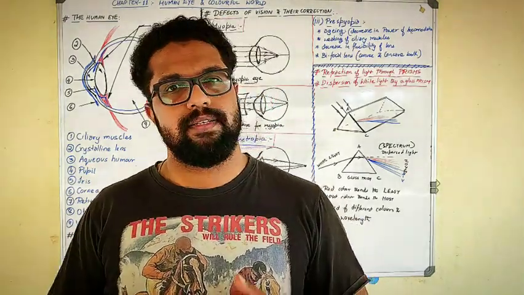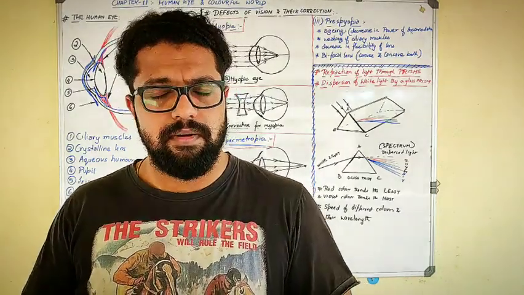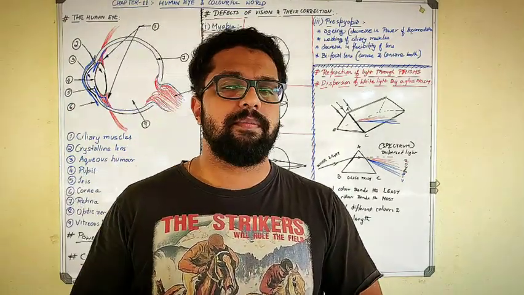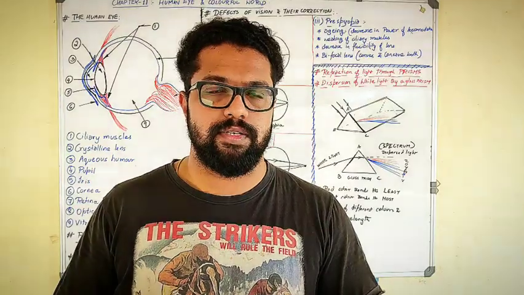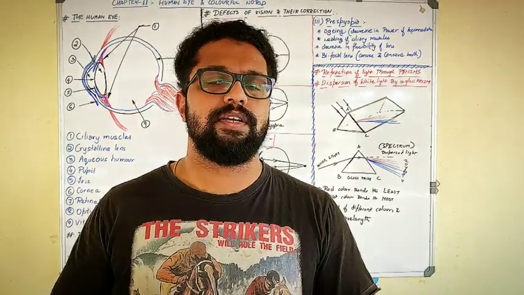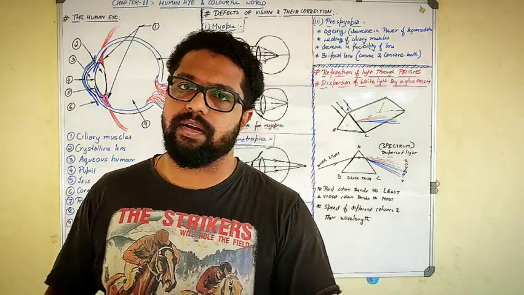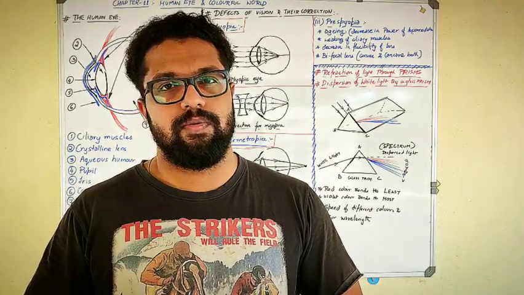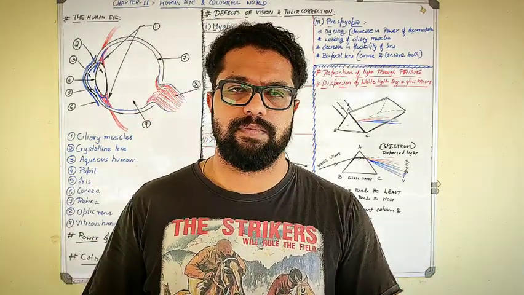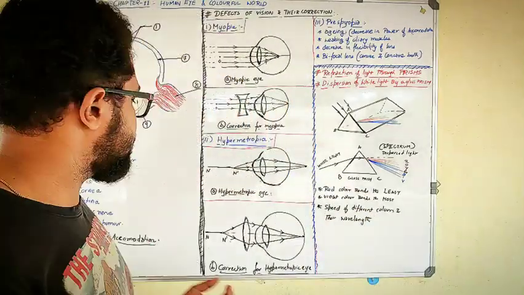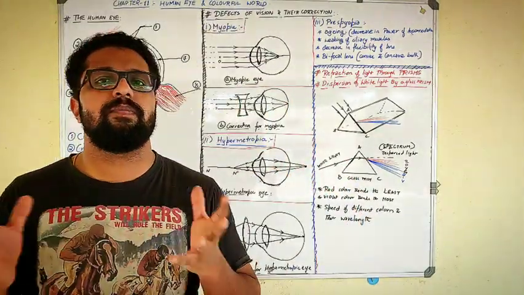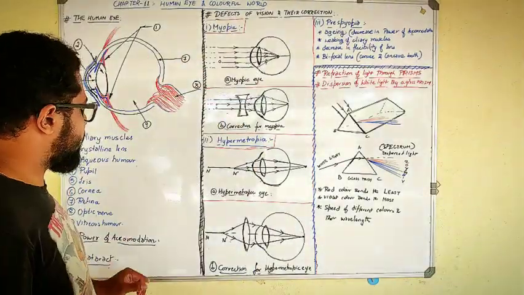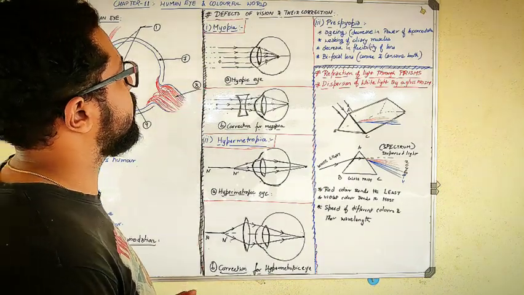And yes, glaucoma has no cure. Cataract can be treated with surgery, but glaucoma has no cure. So diabetic patients should be very careful when it comes to the eye. Diabetes should be maintained, the sugar levels in the body should be kept under control so that glaucoma is avoided. Glaucoma is a defect which permanently disables the person from seeing objects. The vision will be completely lost because of glaucoma, whereas in cataract it is just not very clear, the objects are blurred or whitish in everything you see. So understand these things. And next, let us go to the defects of vision and their correction.